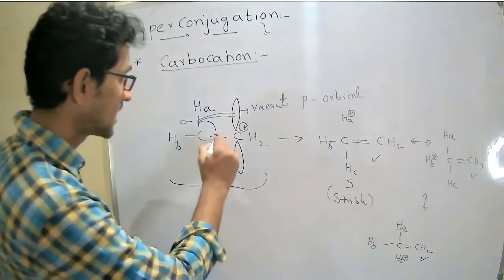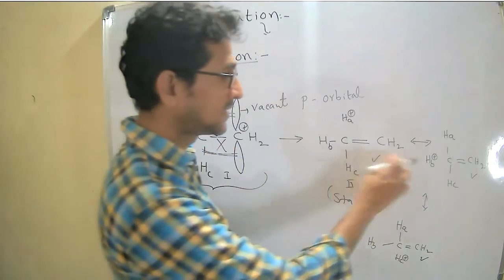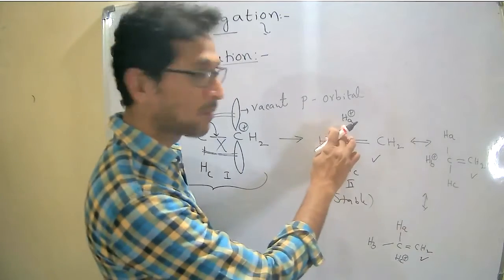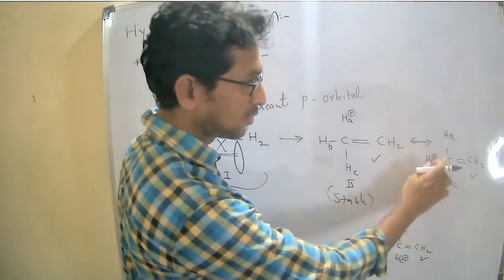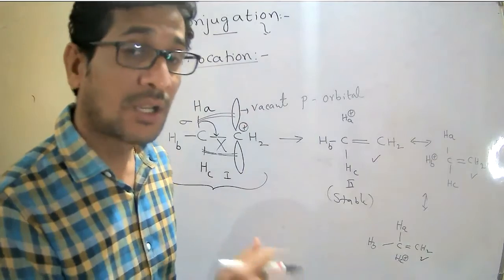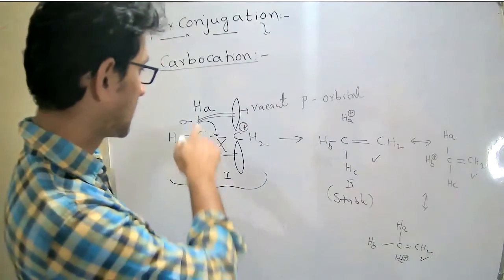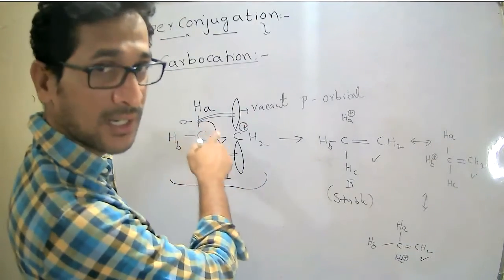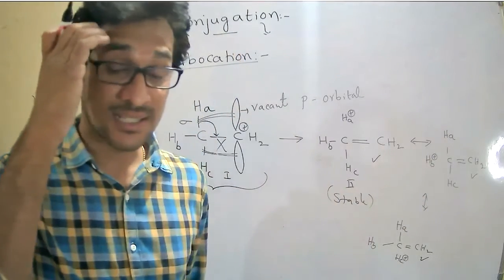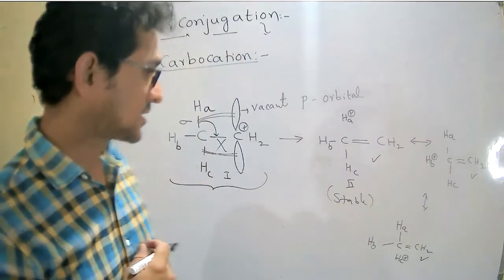This is not considered a hyperconjugated structure. Only these 3 are considered resonance structures, because there is no bond resonance here. All are bonded. So 1, 2, 3. These 3 are the resonance structures of the hyperconjugated structures.